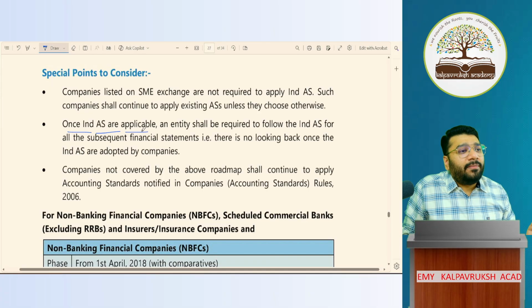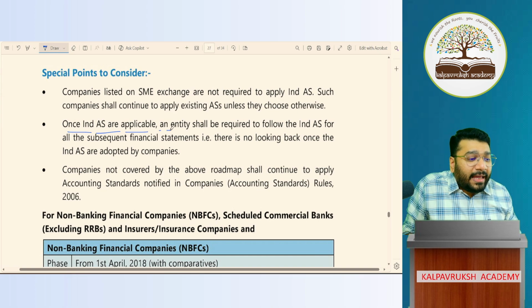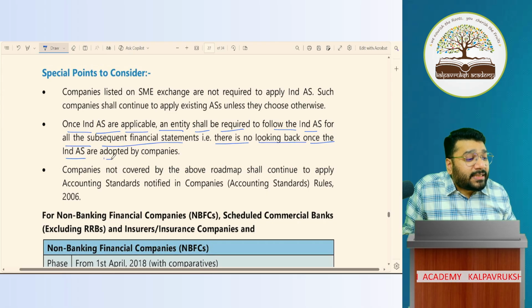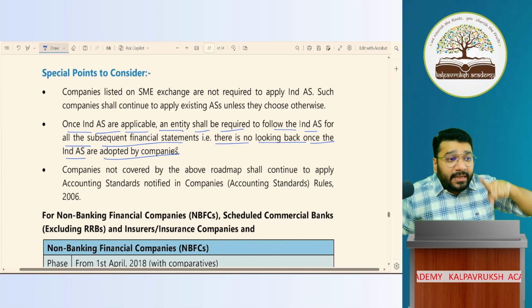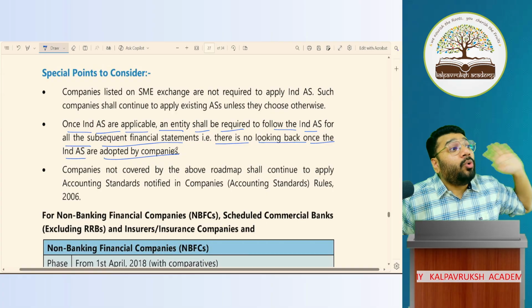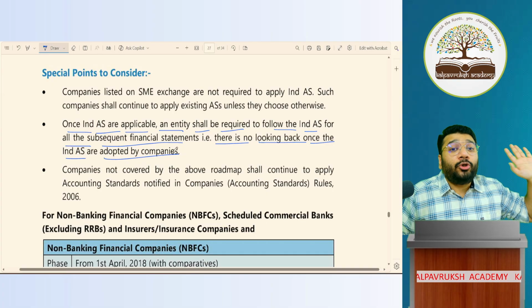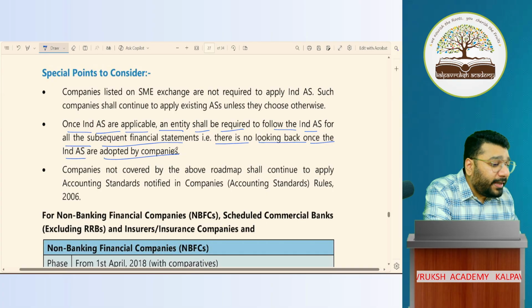Once Ind-AS is made applicable, an entity shall be required to follow Ind-AS for all the subsequent financial statements. That is, there is no looking back once Ind-AS is adopted by the company. Once you have adopted Ind-AS, you can never go back to accounting standard. Got it, not got it?